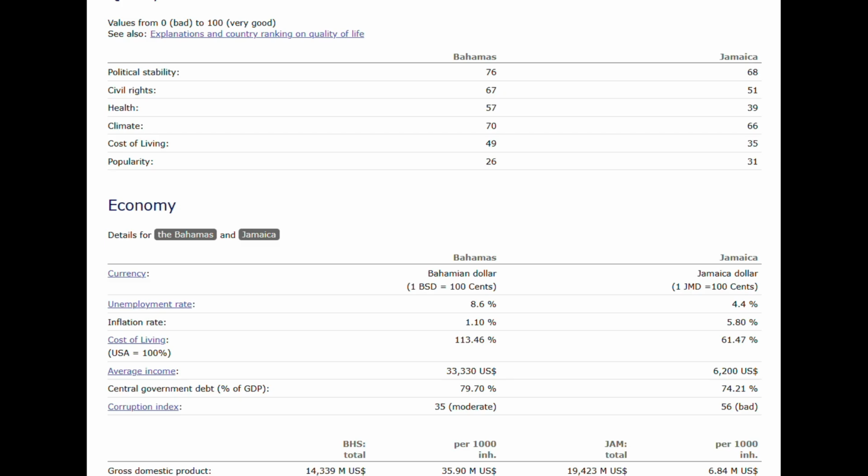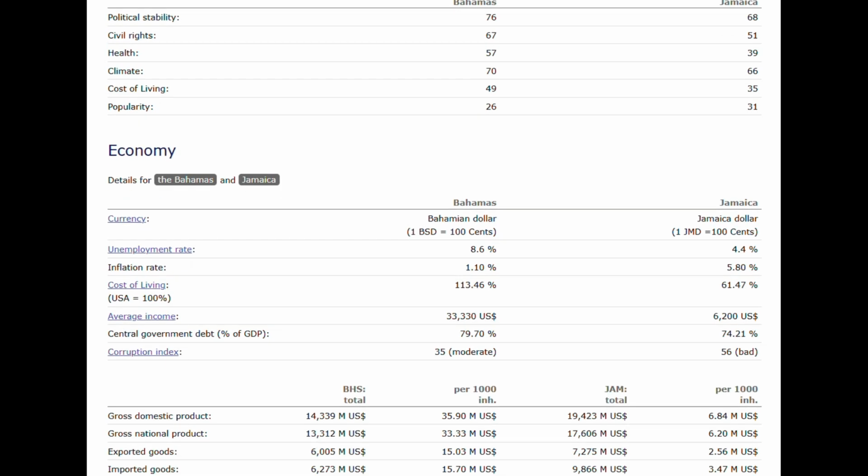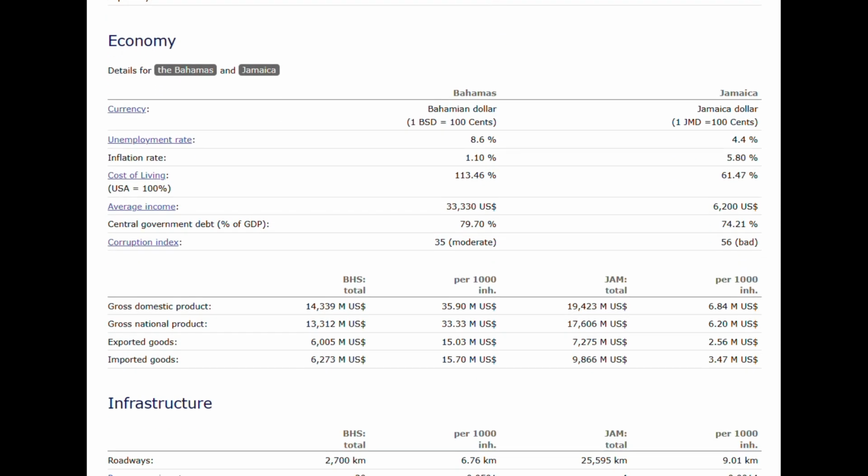Here's the information when it comes to the economy. The unemployment rate's higher in the Bahamas than it is in Jamaica. The inflation rate is higher in Jamaica. It seems like the cost of living in the Bahamas is higher. The average income in the Bahamas is higher, and the central government debt is a bit similar but seems a bit more. And the corruption index is a lot higher in Jamaica than the Bahamas, where it's moderate for the Bahamas and outright bad in Jamaica. I'm not going to get into all that gross information, but if you want to look at it, here it is.